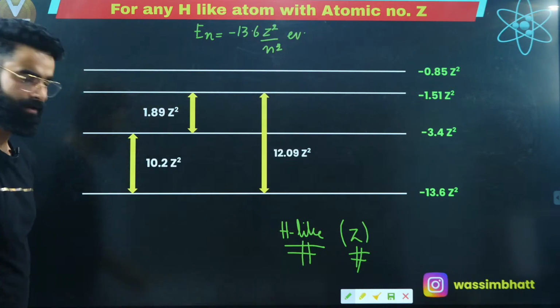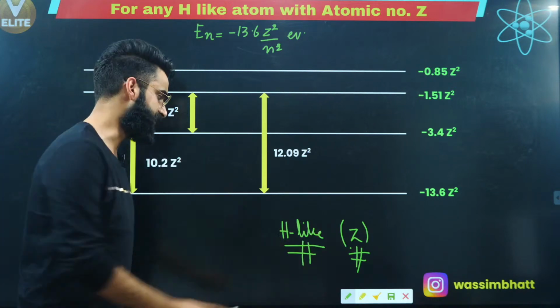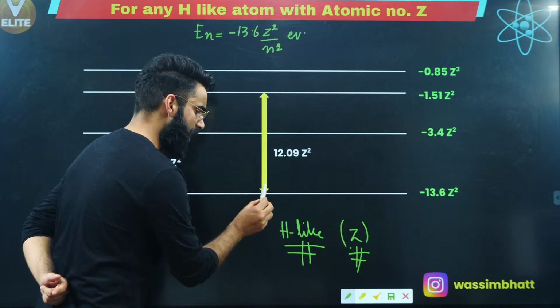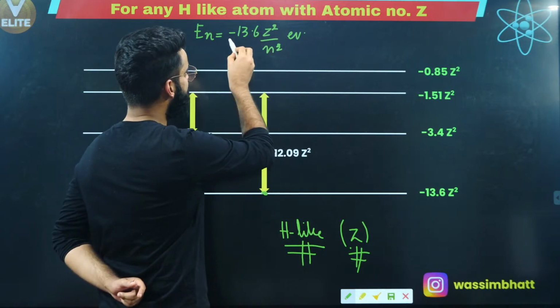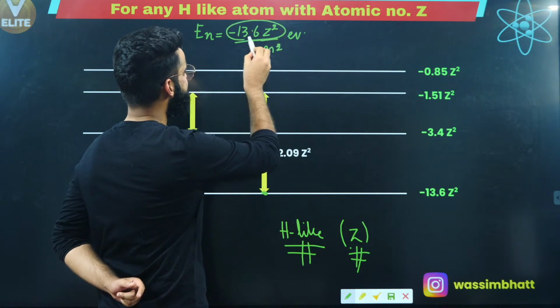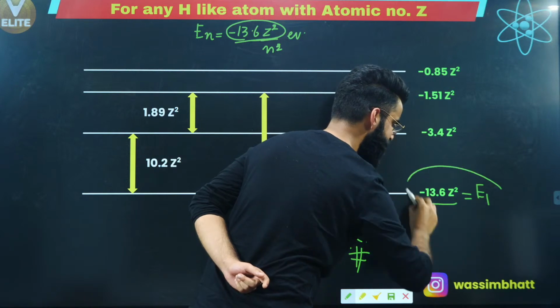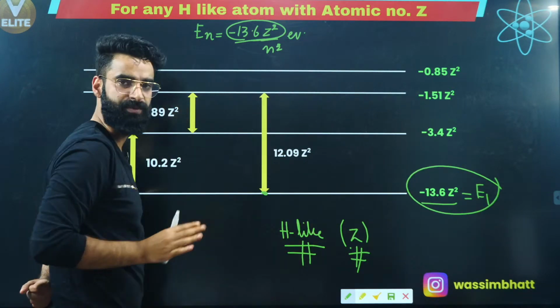If the electron is present in the first shell, how much energy does the electron possess? Put the value of n as 1 over here. So you get the energy of the electron as minus 13.6 Z square. This is the energy which the electron possesses when it is present in the first shell of hydrogen-like species.